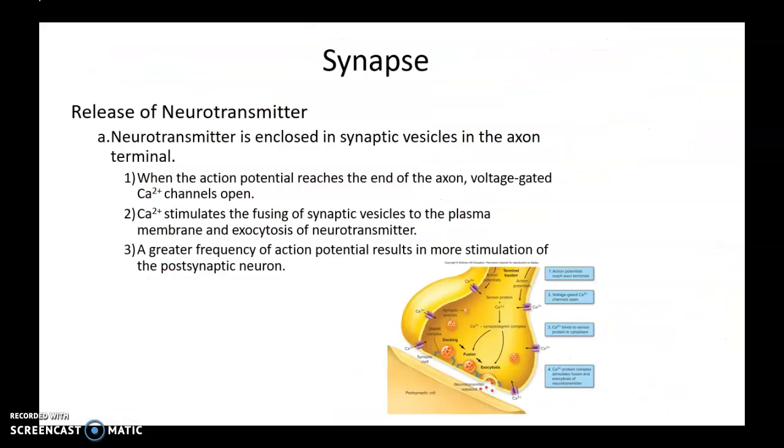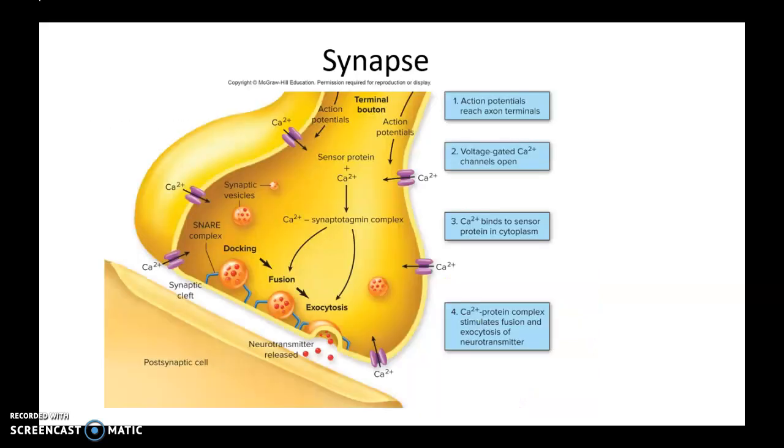Okay, so looking at the synapse, we do have neurotransmitters released. So let's look at the diagram. We have action potentials coming to the axon terminal. That opens the voltage gated calcium channels. Calcium enters the cell.